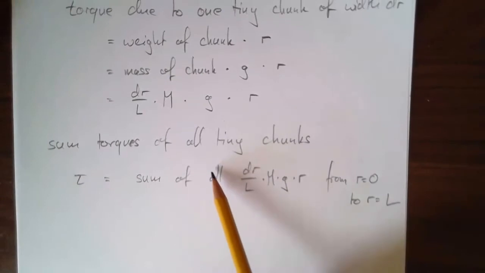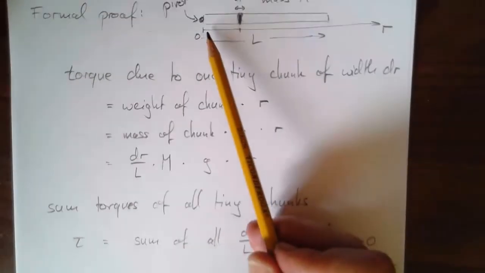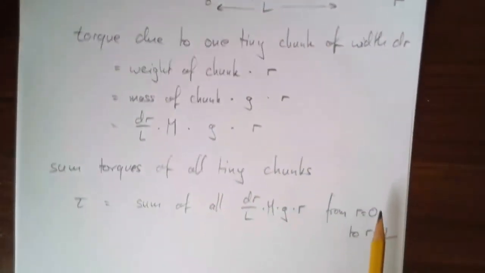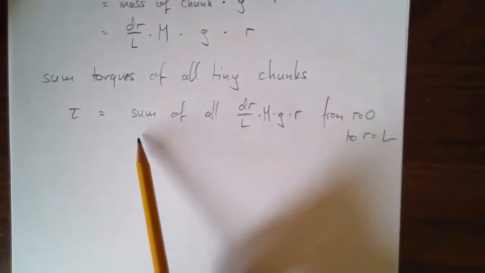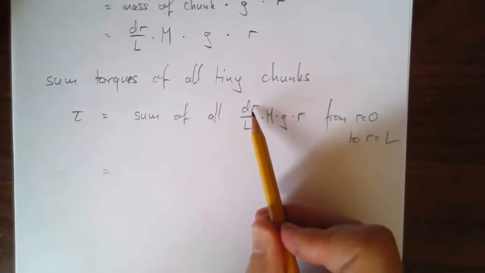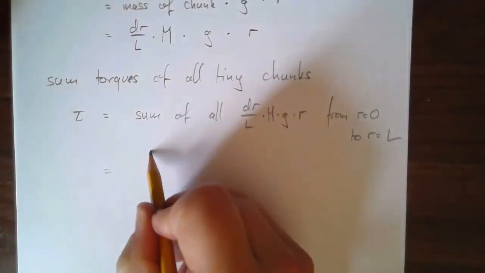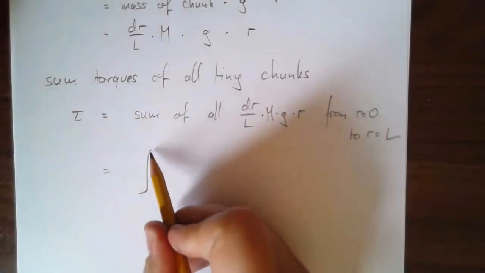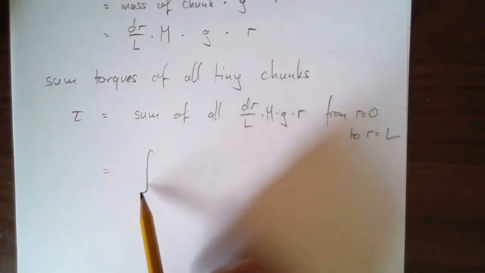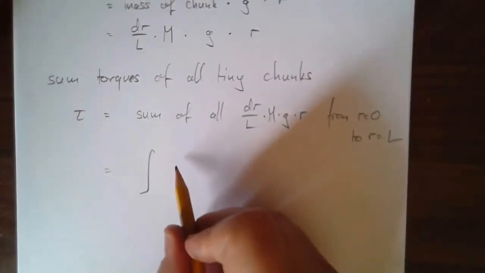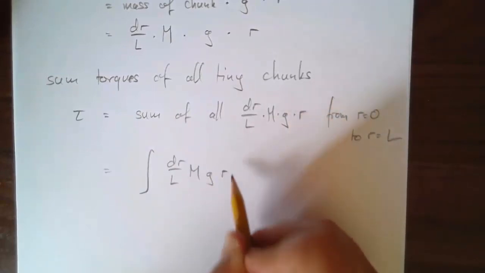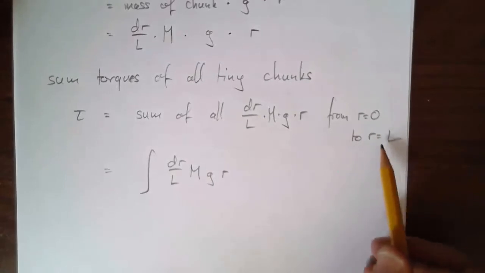Now, if I have a finite number, if I have 500 of them, I could literally do this. It would take me a while. Maybe I write a piece of computer code that does it for me. But we can do this analytically. Making those tiny chunks become infinitesimally small means the sum is just written like this. This is literally a big S. That's where this symbol comes from. The integral symbol is a big S for sum. dr over L m G R from R equals 0 to R equals L.